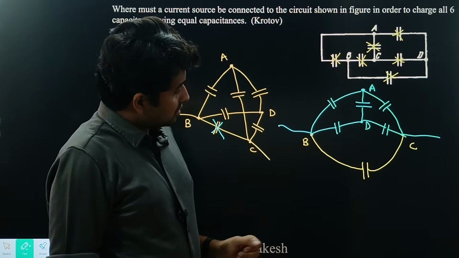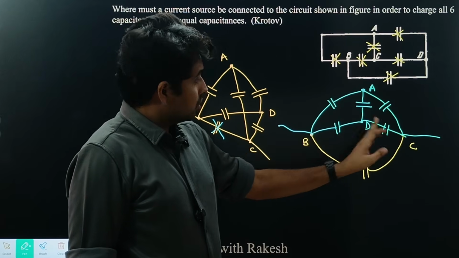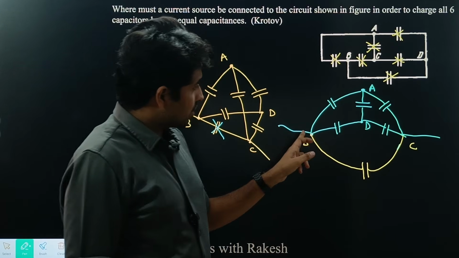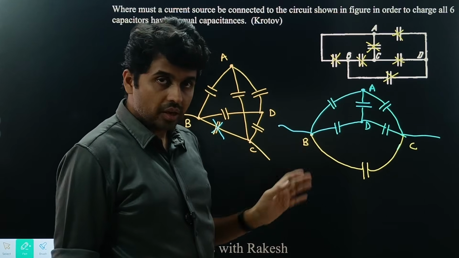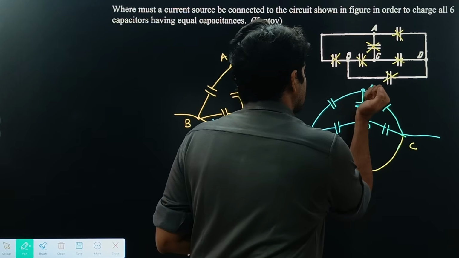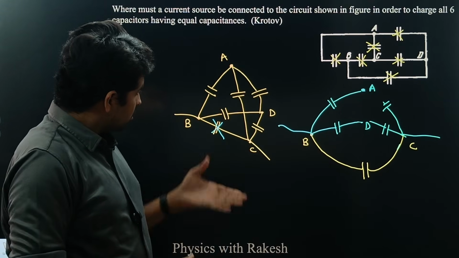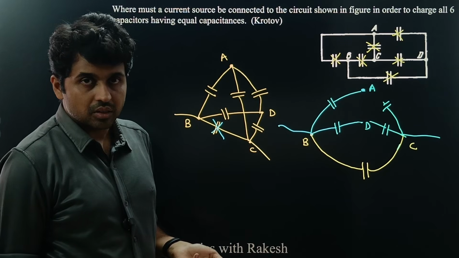Now, if I look at this circuit, what can I say? Tell me, C1 by C2 is C3 by C4. So this part is a Wheatstone bridge. Obviously, this capacitor will be charged. But in this Wheatstone bridge, we have seen that if these two ratios are the same, there won't be any charge on this. So we have found out that between these two, this capacitor will not have any charge.